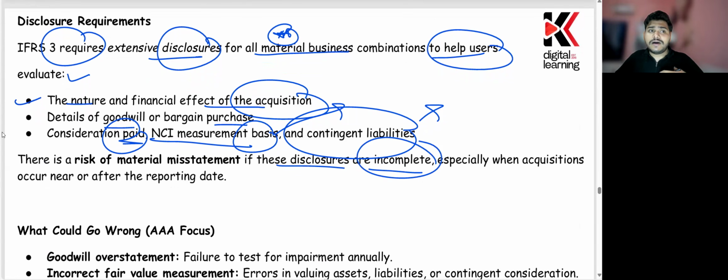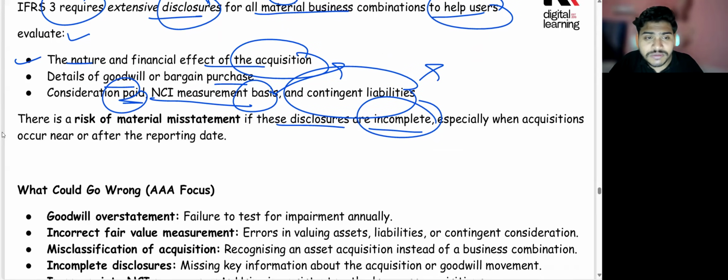So it could be possible that a business combination is taking place and the disclosures are inappropriate or incomplete. This is one of the reasons that could be there across all AAA papers. Any standard which is out there has a disclosure requirement. This is a very common thing across everything, whatever standard you've been through and whatever you go through afterward. Suppose there's a standard which is applicable and disclosure has not been provided by the management for that, in that case, that becomes a tick-point and you have to look after that. So a material misstatement could be there if any mandatory disclosure has not been made. Whatever material transactions are happening between the parent and subsidiary company in accordance with IFRS 3, those also need to be given.